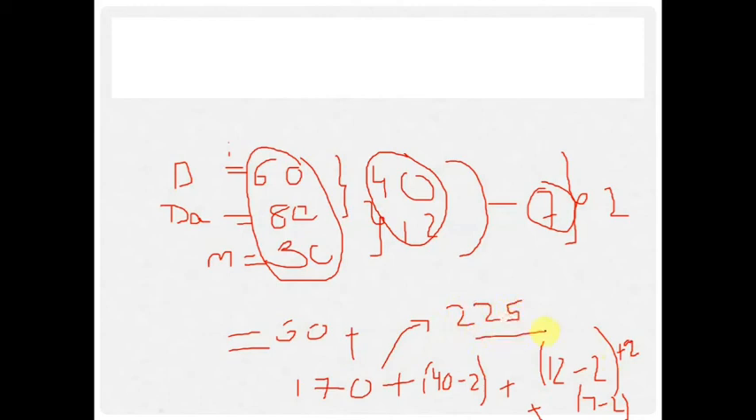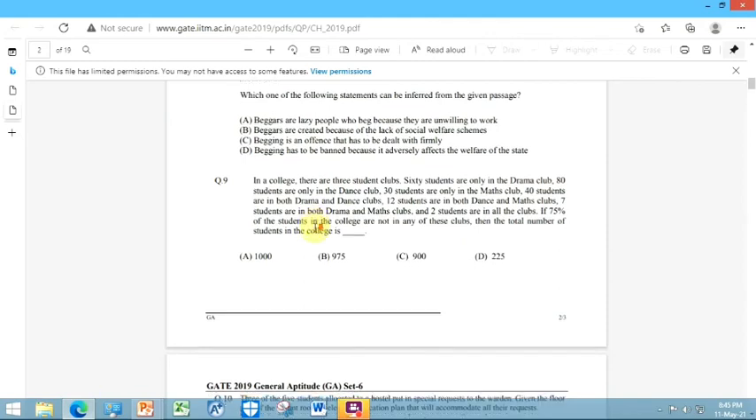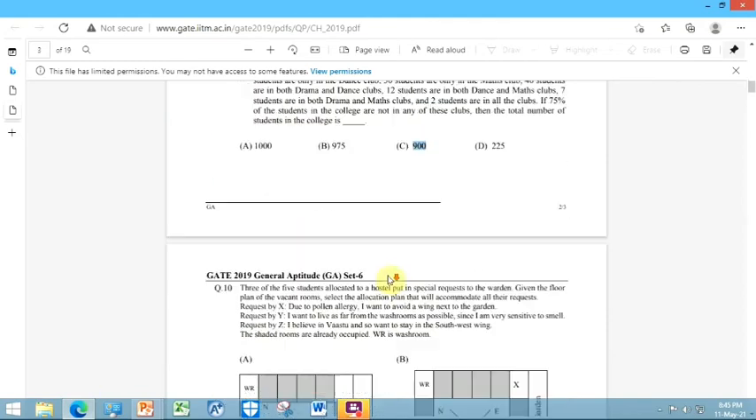It was given that 75% of students are not in any club. So the number of students in the college can be found from 225 divided by 0.25, because 0.25 are in a club. So this will give 900 as the correct answer. Alright, so 900 is the correct answer.